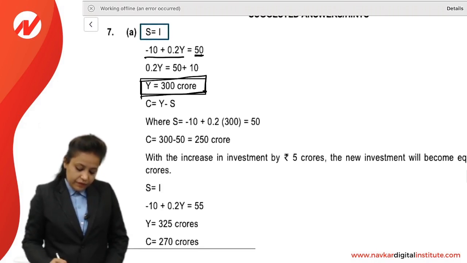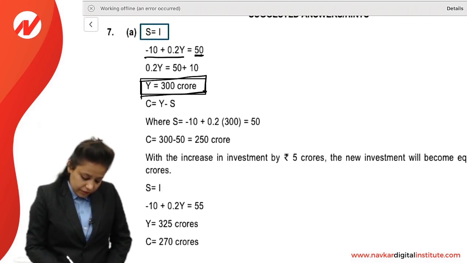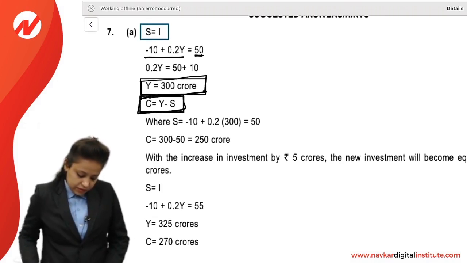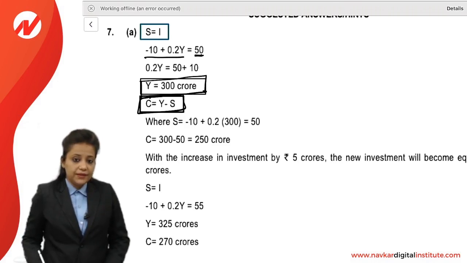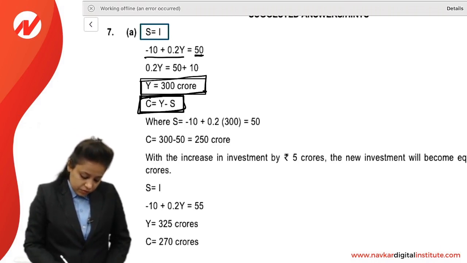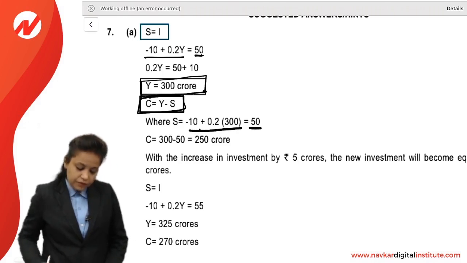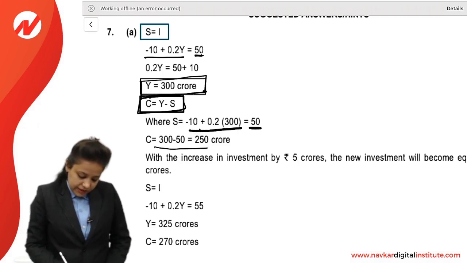If we have Y, we can put this in the equation C equals Y minus S, that is income minus savings. So if we put this in the equation, C equals 300 minus 50, and we get C as 250 crore.